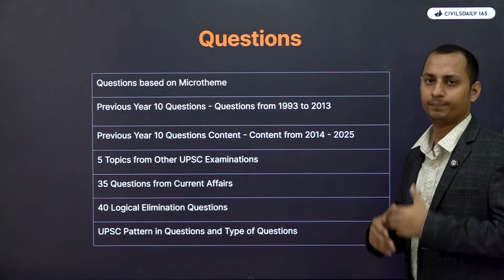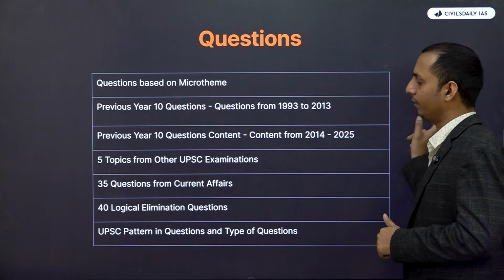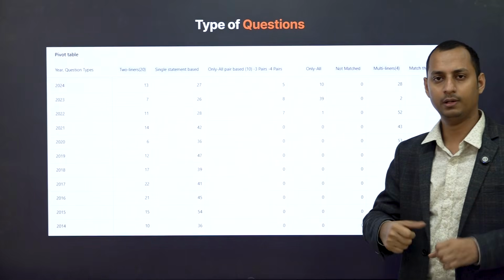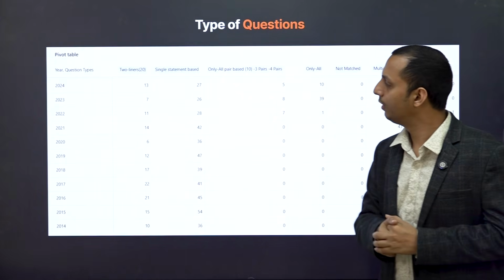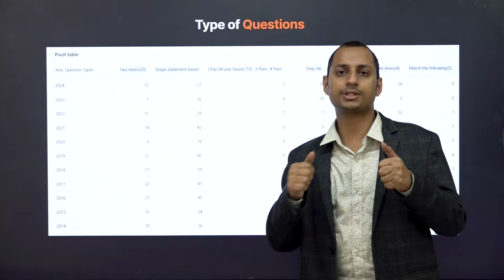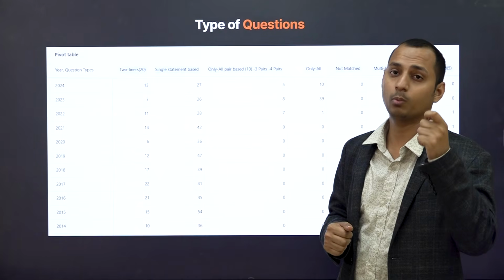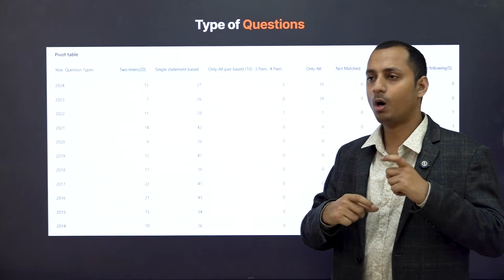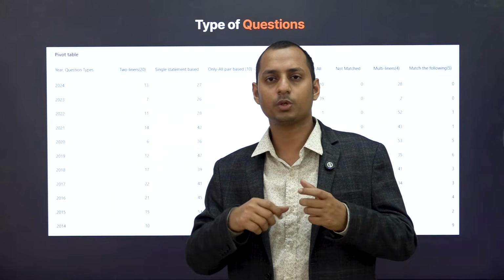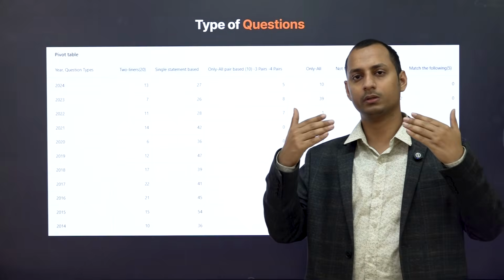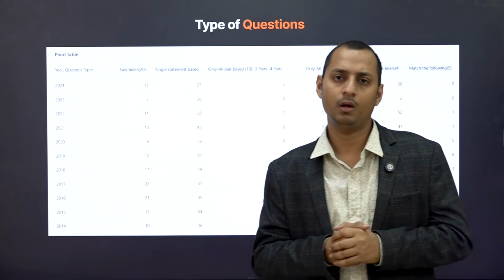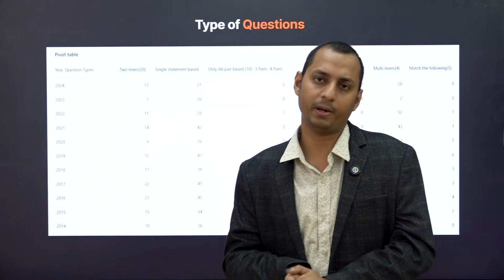the UPSC type of questions. Which means that, let's say for example, how many questions does UPSC ask in a single statement question? The ABCD model question. How many questions are two statement questions? One only, two only, both one and two, neither one nor two. How many questions are pair based? How many statement and assertions are there? So we have data with respect to all the previous years, all the 15 years of UPSC and how UPSC was the same. So we'll be following the 2025 pattern only.